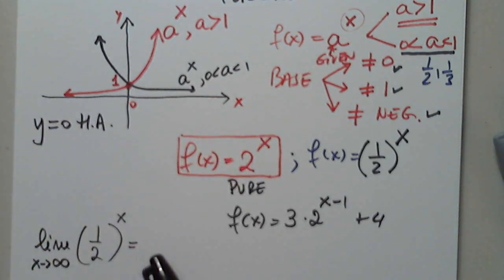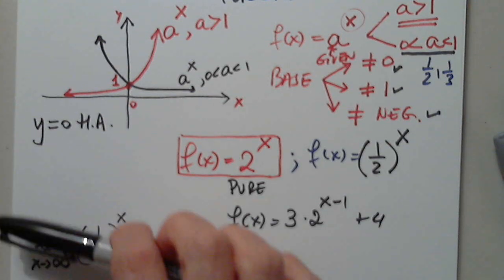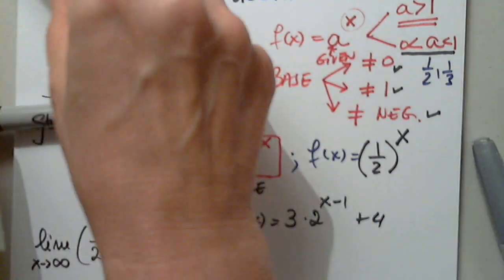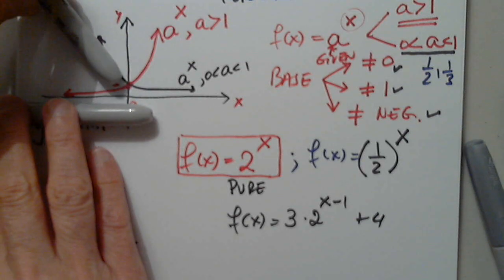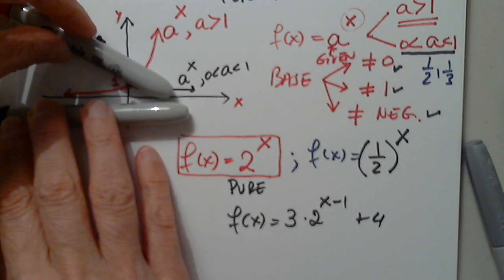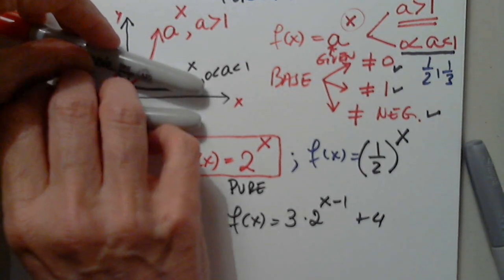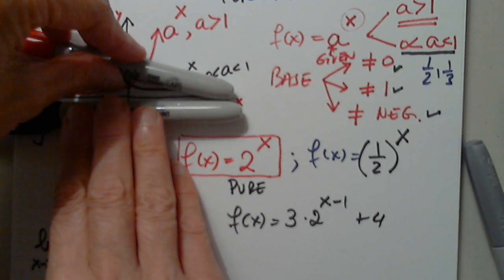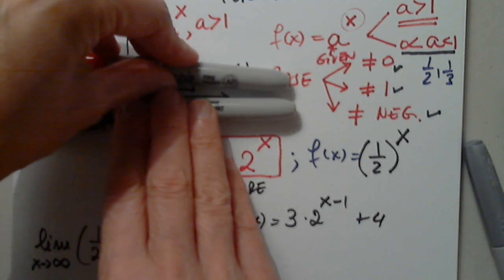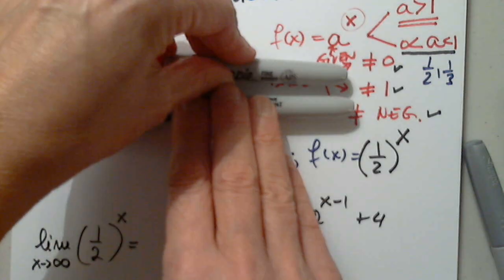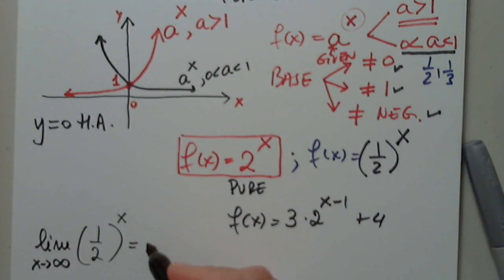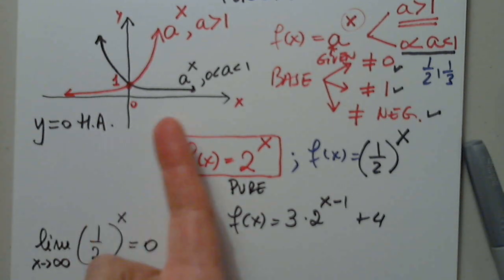By looking at the graph, you will say, is it negative infinity? Be careful, 1/2 to the x when x approaches infinity. Zero. Thank you. Horizontal asymptote.